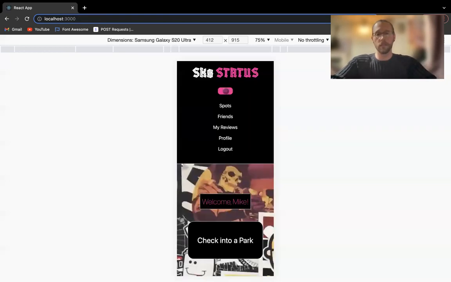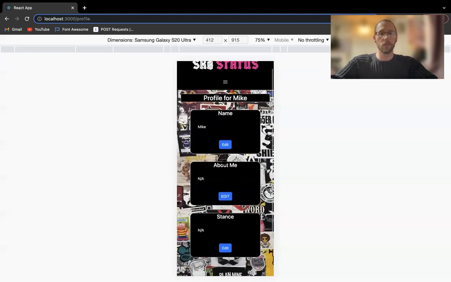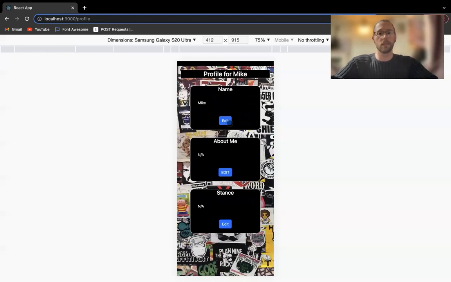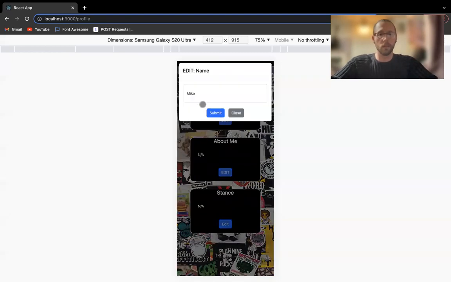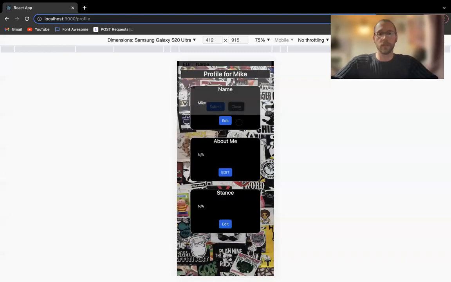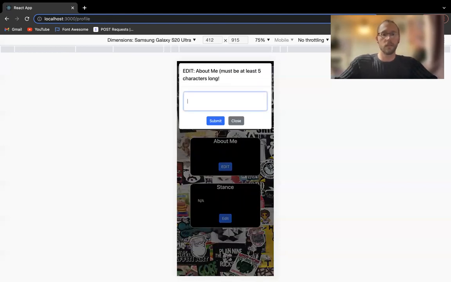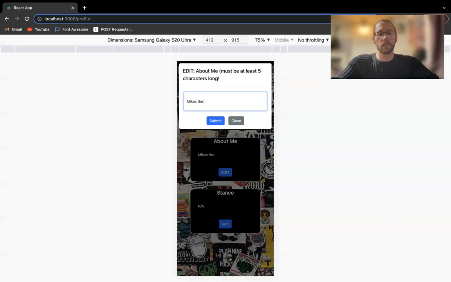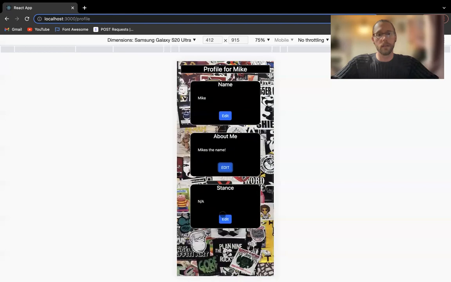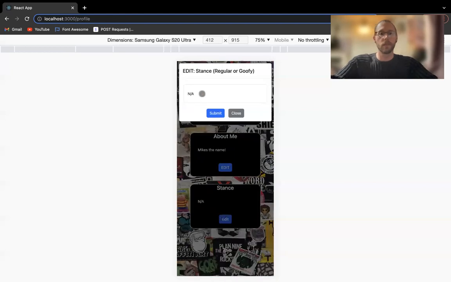Now, since this is a new user though, I am going to show you the profile page. So on the profile page, you can edit the user's information. So Mike, if we wanted to, we could change his name. The about me, let's say Mike's the name. Right, and then for stance, for anyone that doesn't know, you can be either regular or goofy. So we're going to say that Mike is goofy.